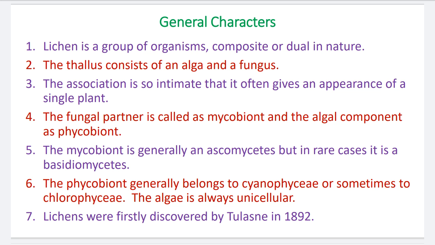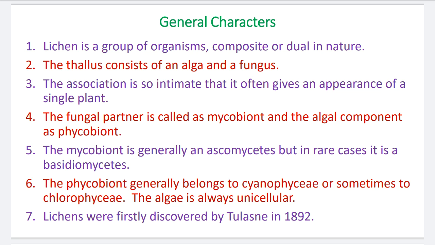Number 6, the phycobiont generally belongs to cyanophyceae or sometimes to chlorophyceae. Okay, and here algal members generally come from the cyanophyceae class. Cyanophyceae members, previously called myxophyceae, are commonly called blue-green algae.